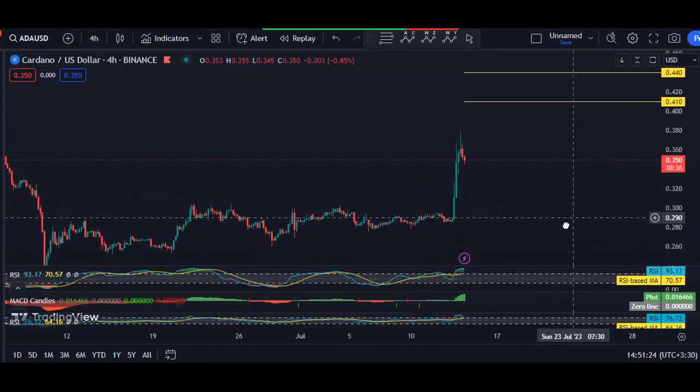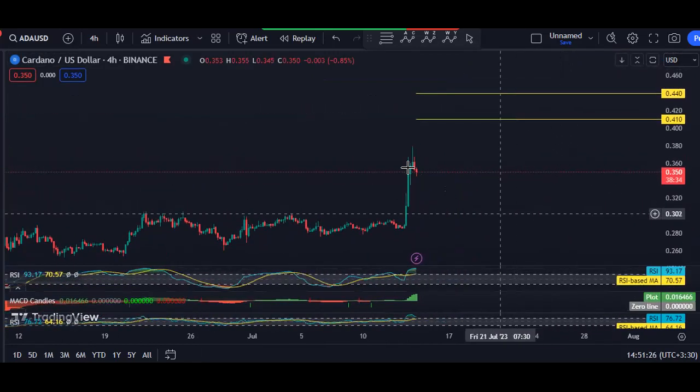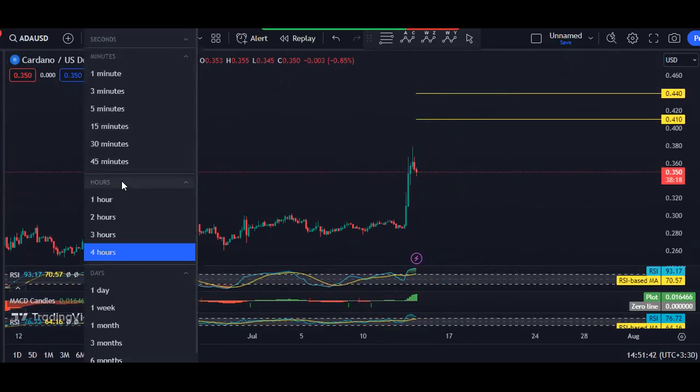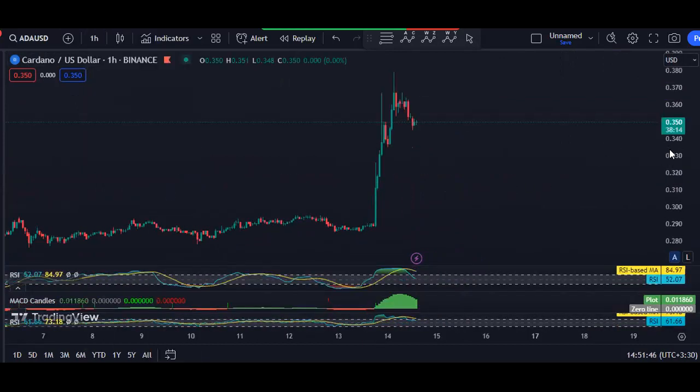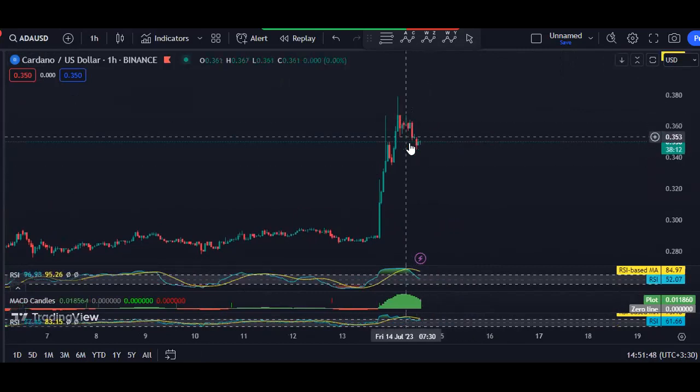If we move to the lower time frame, the 4 hour and 1 hour chart, right now I'm looking at this one. Any opportunity for buy from here, either based on the 4 hour and 1 hour chart, we will take it. As a short term, we can look for 41 and 44 cent as short-term targets. How to look for a trade depends on the strategy the traders use, and mostly we're looking for the flag. Right now, I'm looking for this one. Any opportunity for buy from here, we will take it.